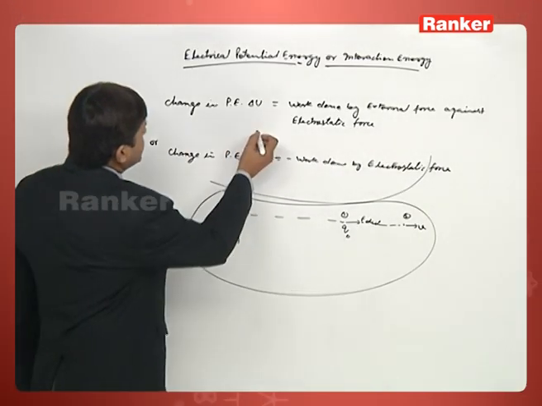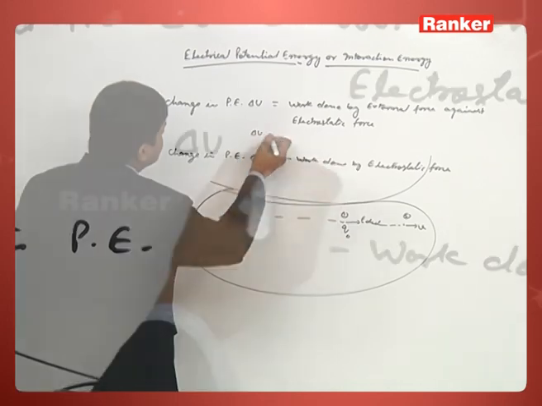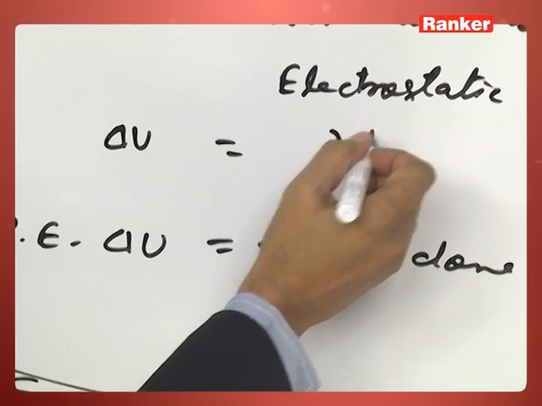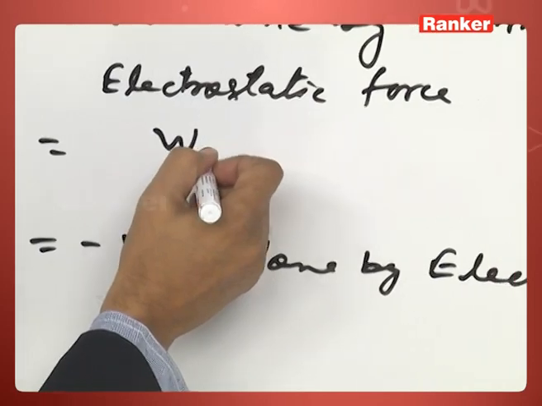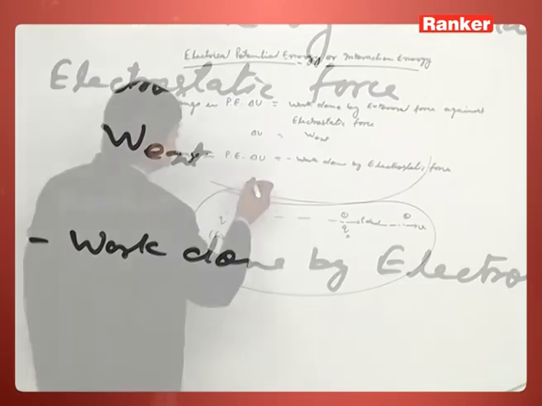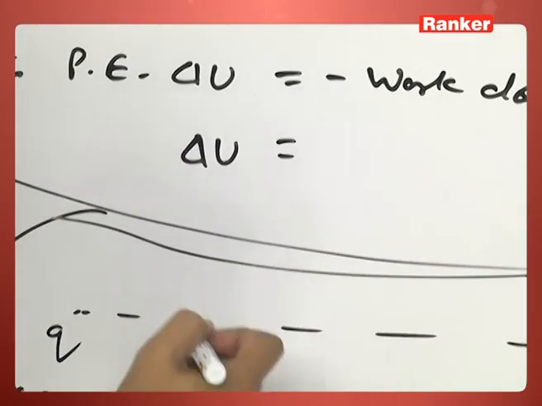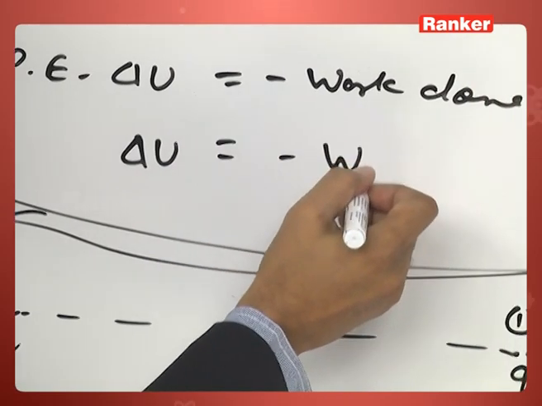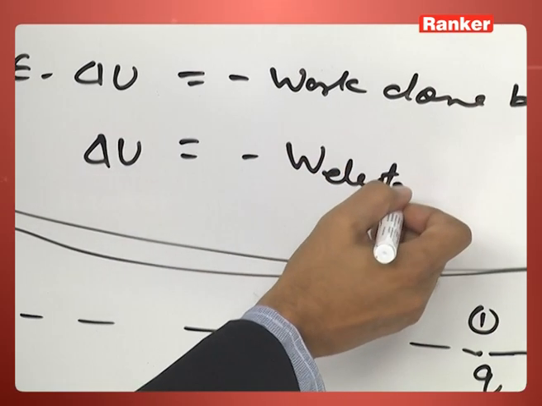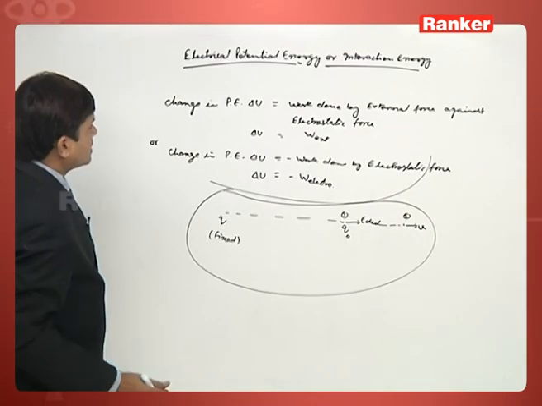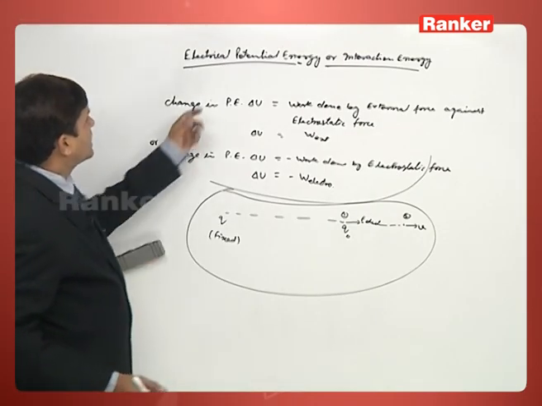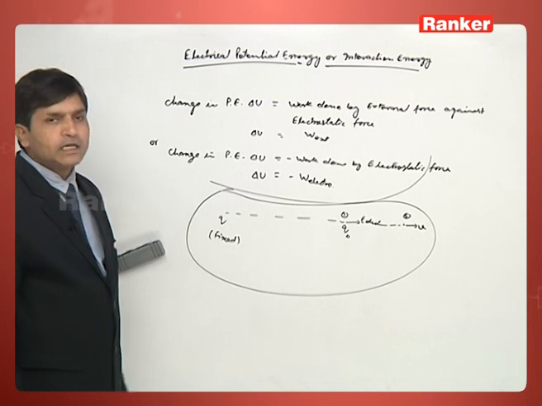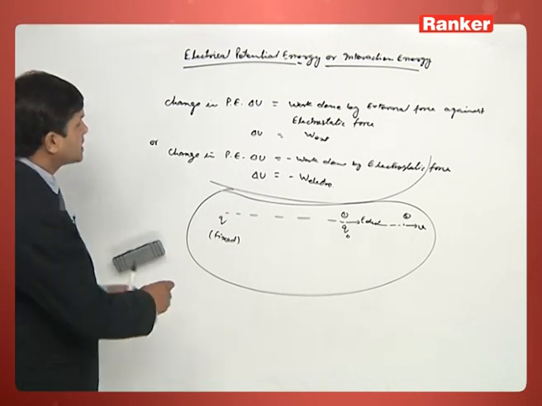So, we can say here delta U is the work done by external force, and here delta U is equal to the negative of work done by electrostatic force. So, in this manner we can define electrical potential energy or interaction energy of a system.